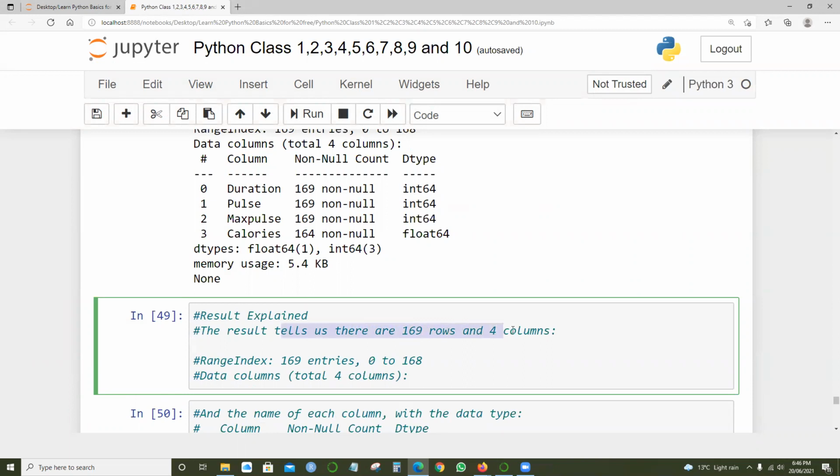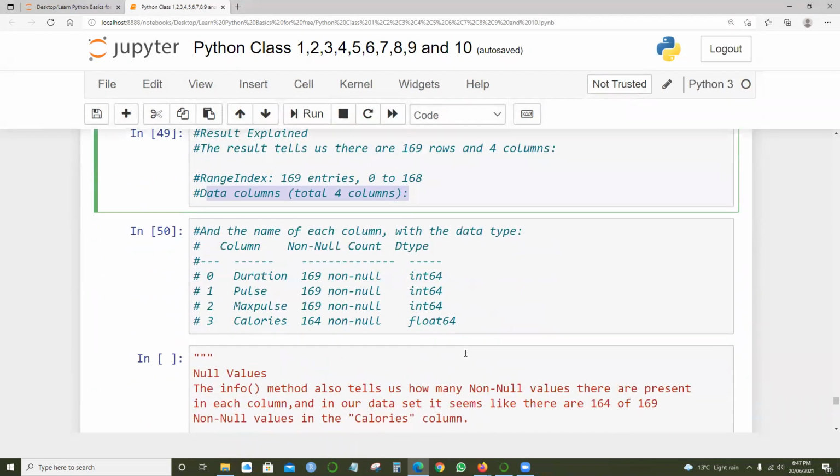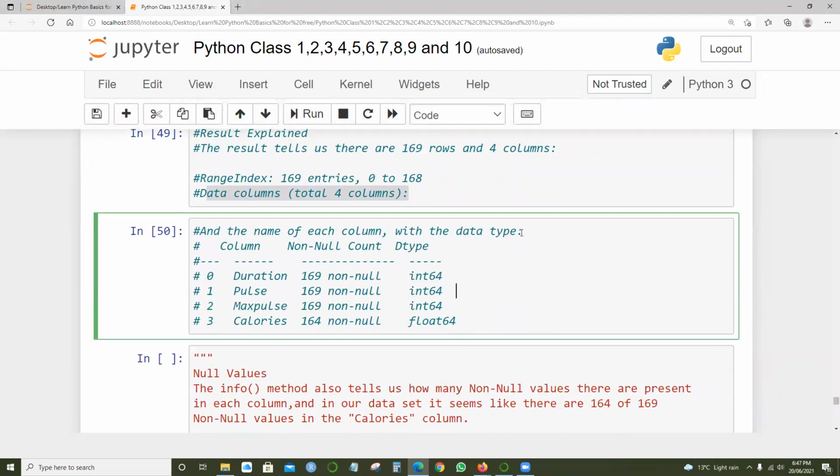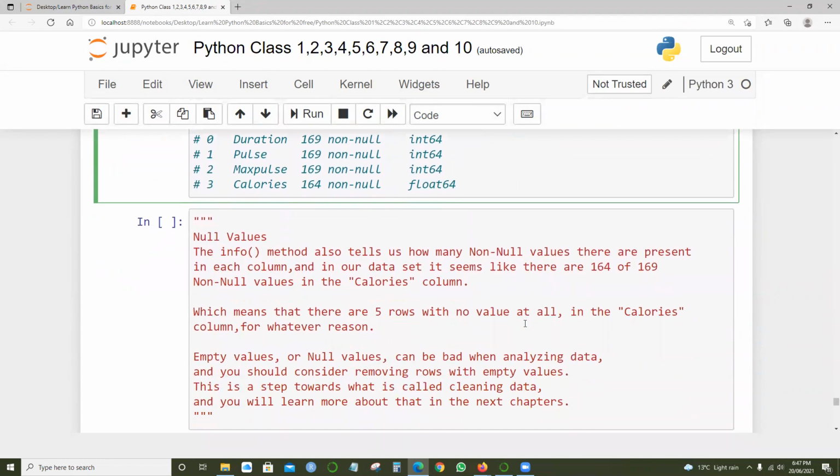The results tell us there are 169 rows and 4 columns, range indexing from 169 entries, 0 to 168, and data columns total 4 columns. So it's just trying to give the rough information, and the names of each column with the data types. These are the things: column names, how many non-nulls there are, and count. We have full information, and the dtype. Okay, so coming to nulls. Nulls, in the sense, I was talking about the blanks, right? Those blanks are nothing but the nulls only.